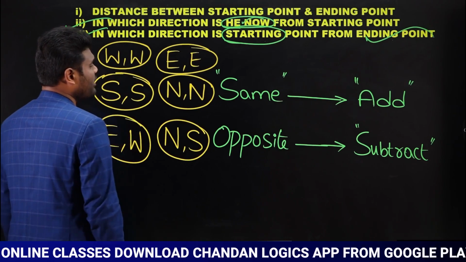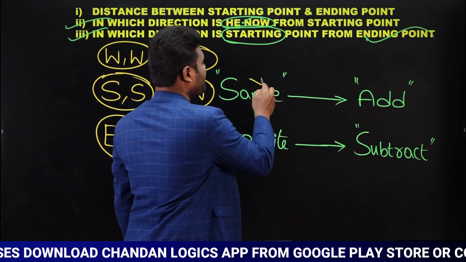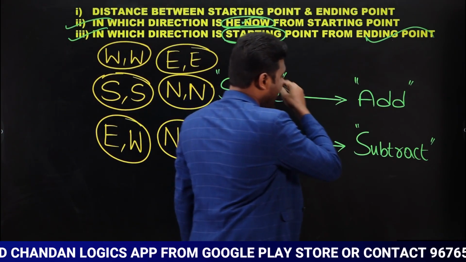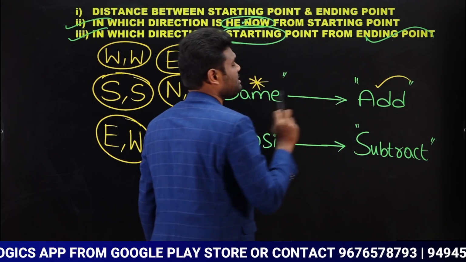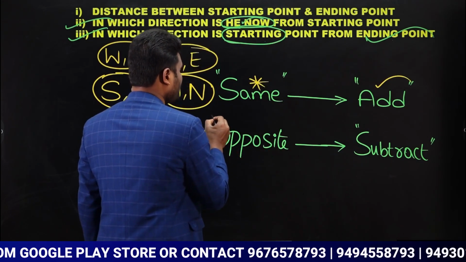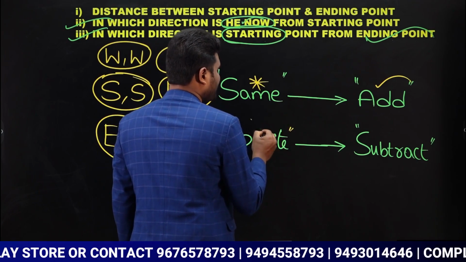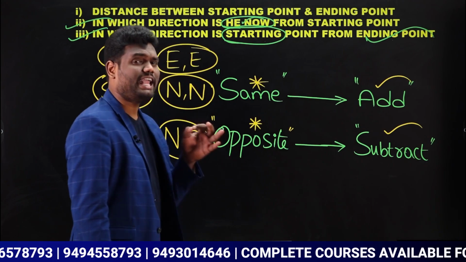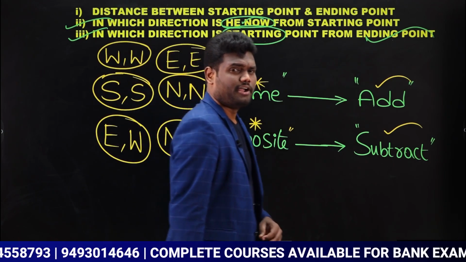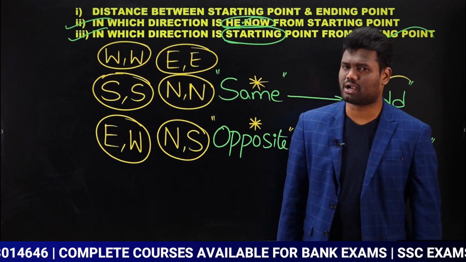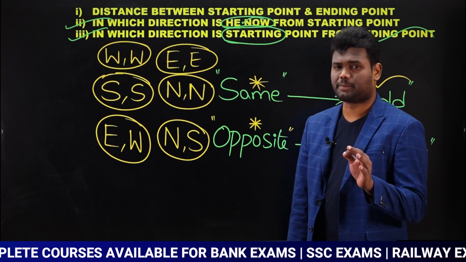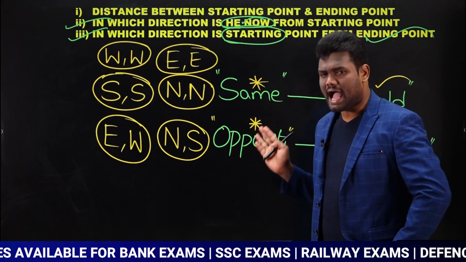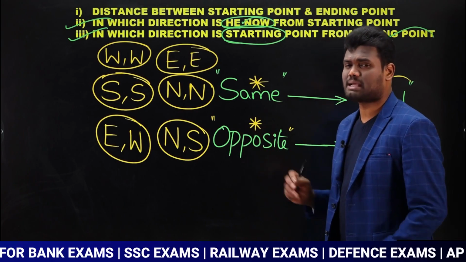So whenever you come across same, you are supposed to add it. Whenever you come across opposite, you have to subtract. This is the key point you have to remember whenever you are trying to solve questions from model number 3. Is that clear? Key point. Same you are supposed to add. Opposite you have to subtract.